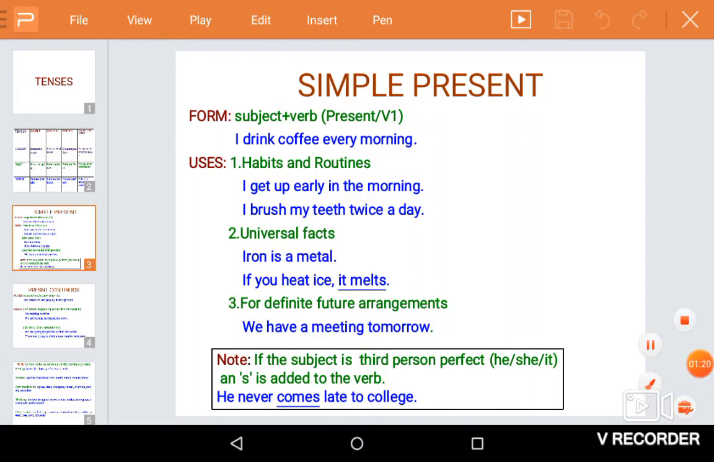To say habits and routines, we use simple present tense. For example, our bus always comes early. I get up early in the morning. I read newspapers every morning. I brush my teeth twice a day, etc.